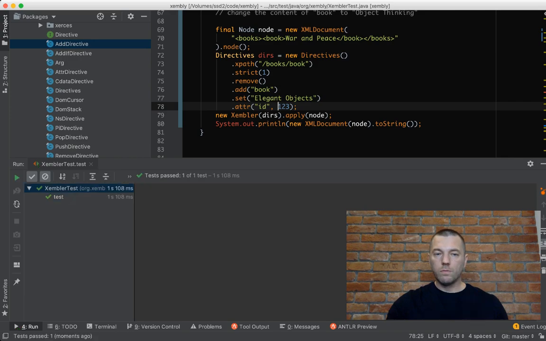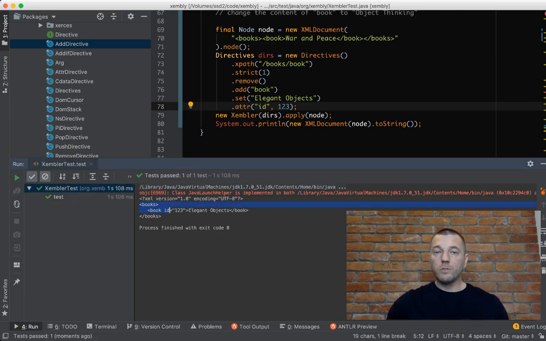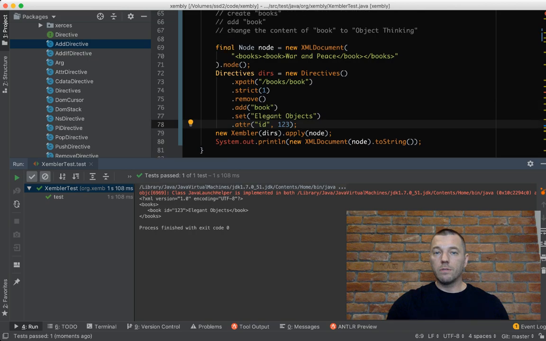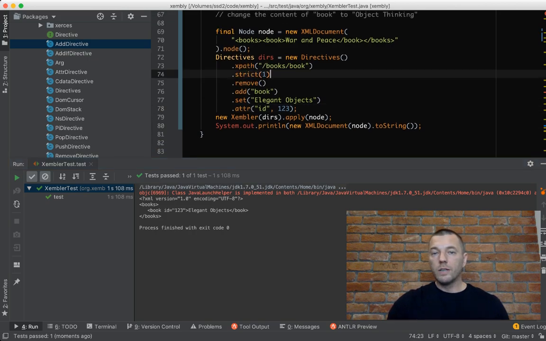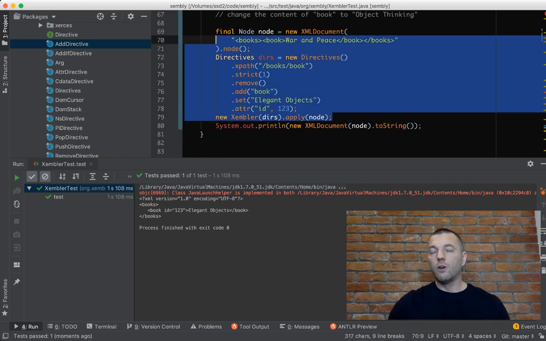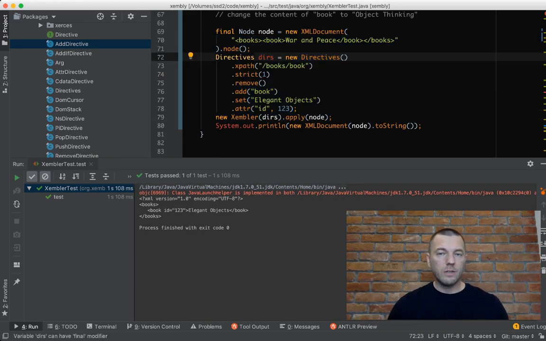See, it's all cool. We actually modified the document the way we wanted to. Try to write the same code in DOM or in any other library for Java. That will take a lot of lines of code, and it's going to be pretty messy. You will run XPath. That will be difficult.